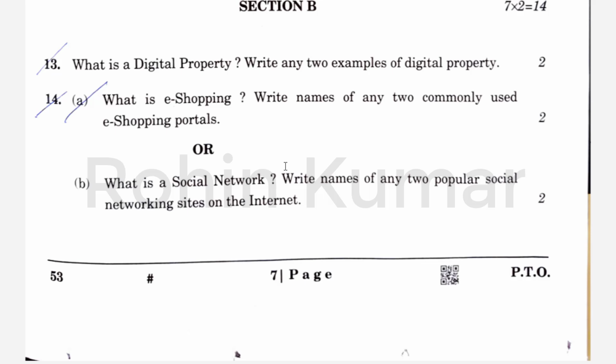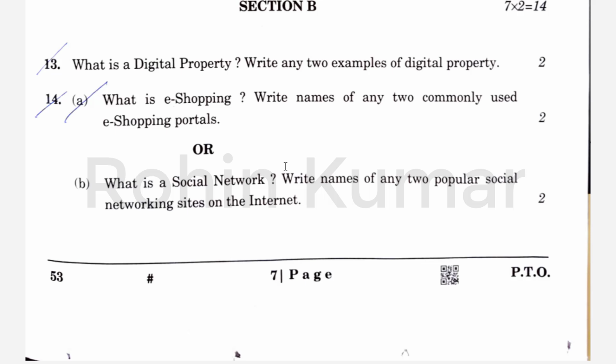Write name of any two commonly used e-shopping portals. So this is also very simple. Flipkart and Amazon are the two very popular e-shopping portals which you can write. So the OR part is, what is a social network? Write name of any two popular social networking sites on internet.